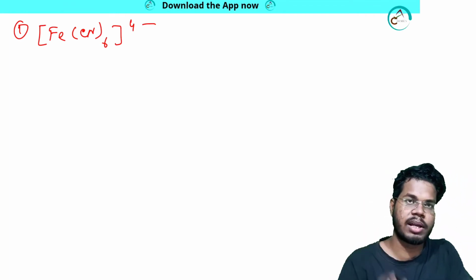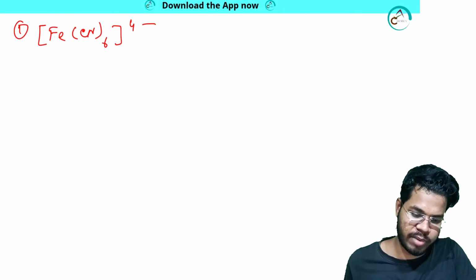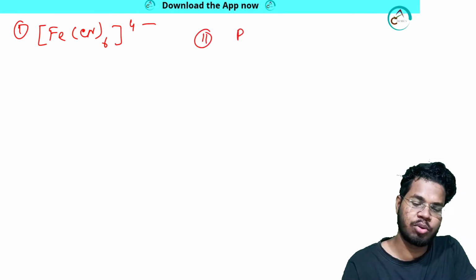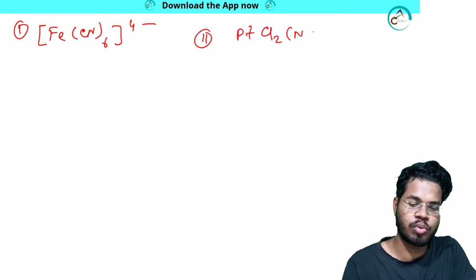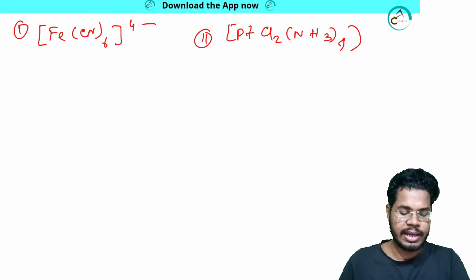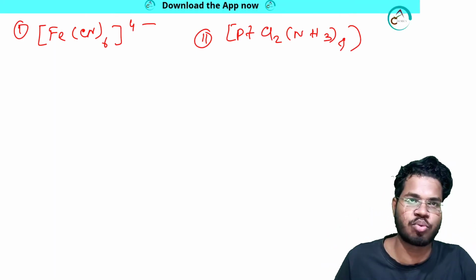Fe(CN)6 4 minus. Okay, no problem. Do this for Fe(CN)6 4 minus, and do this for Pt(Cl)2(NH3)4. This is platinum, so consider another thing, but do check both the EAN and the 18 electron rule, do check both of these.